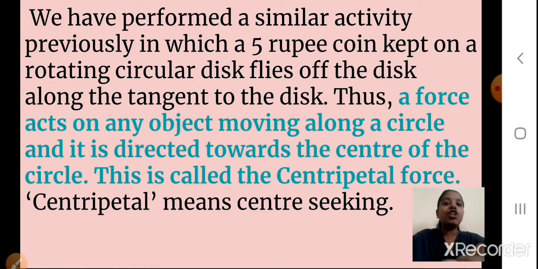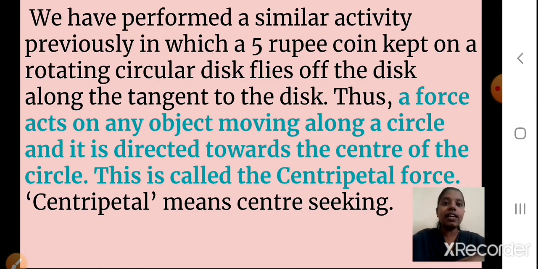Simply, you have to remember that whenever anything is in circular motion and comes out from that motion, it will always come out tangent to that circular motion, in a perpendicular direction to the circle, and that direction we call the tangent.